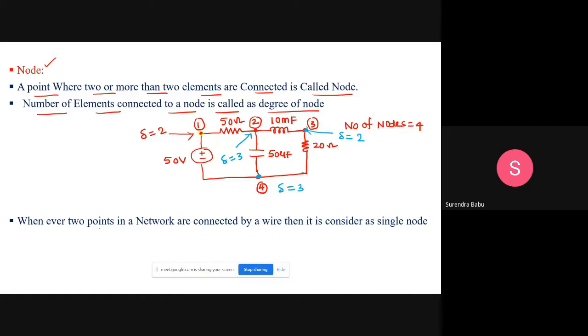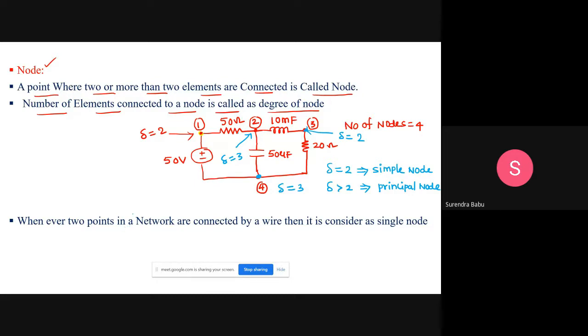Is that correct, friends? Then a point to remember: if the degree of a node equals 2, that node is called a simple node. This terminology is important, that's why I'm explaining. If delta is greater than 2, if the degree of the node is greater than 2, then that node is called which node, students? A principal node.